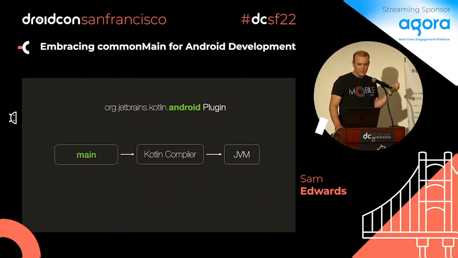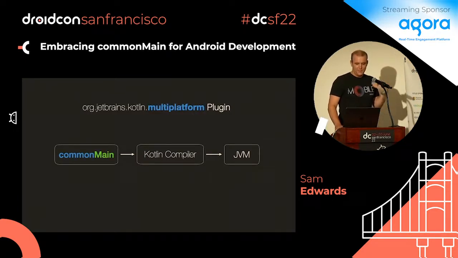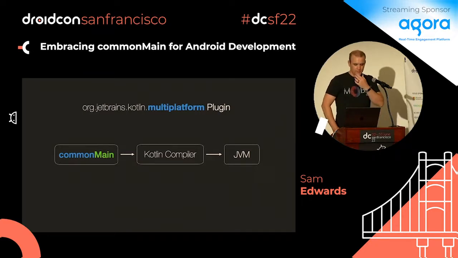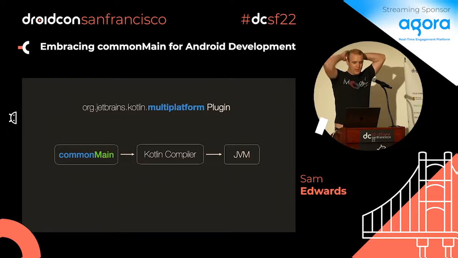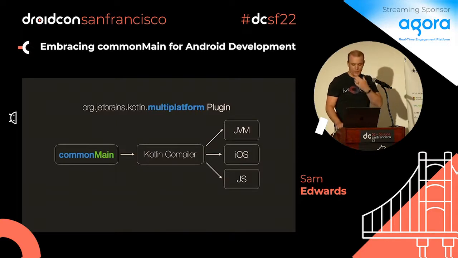Right now, if you use the Android plugin, you have a main source folder. When you compile it, it goes through the Kotlin compiler and generates Java class files. If you use the JVM plugin, that's actually what's happening underneath the hood for the other one. You have your stuff in main and you're bringing it over. But if you use the multi-platform one, then you have the common code that you can point at the JVM. Or you can actually point it at other multi-platform targets.